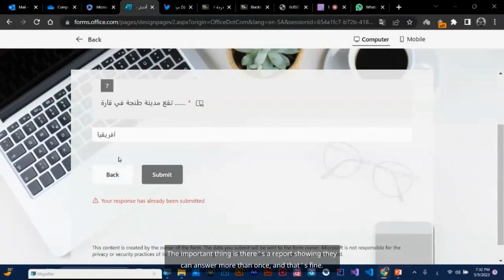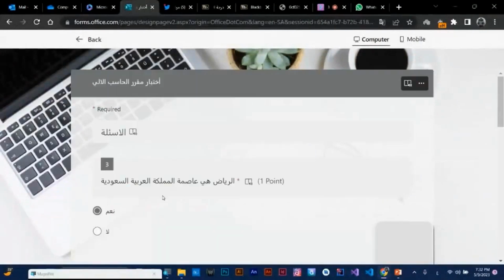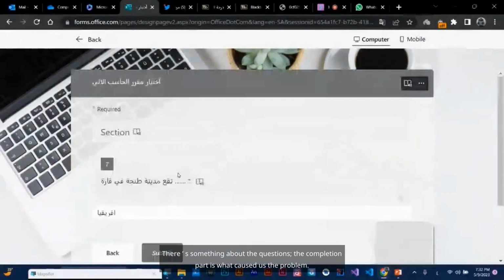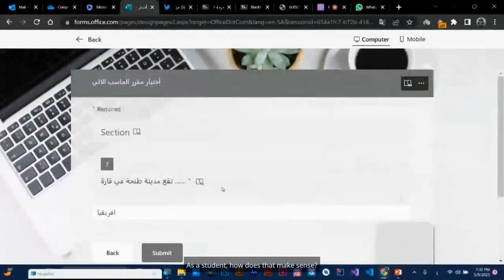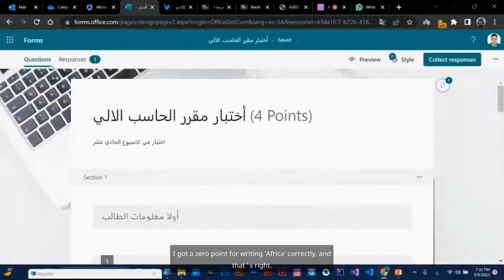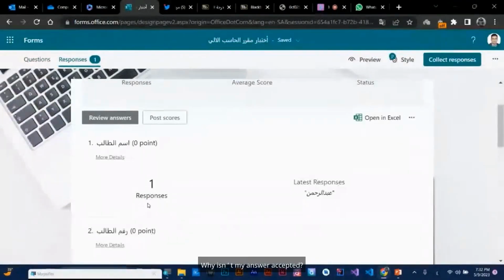The important thing is there's a report showing they can answer more than once, and that's fine. I got 0.5 and it shows 1 of 1. There's something about the questions. The completion part is what caused us the problem. I submitted it, but it didn't work. As a student, how does that make sense? I got 0 points for writing Africa correctly. Why isn't my answer accepted?